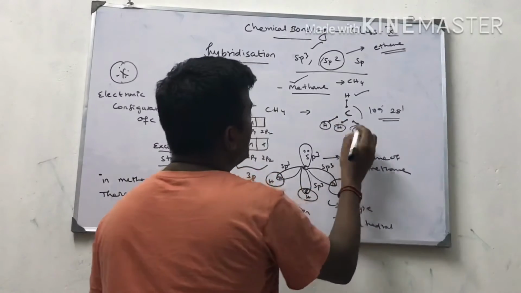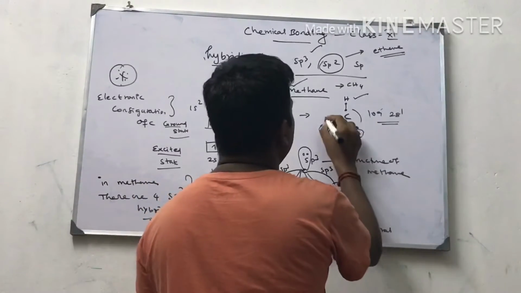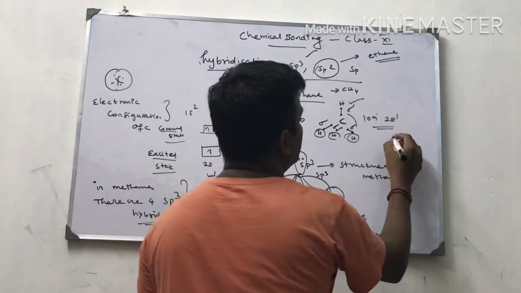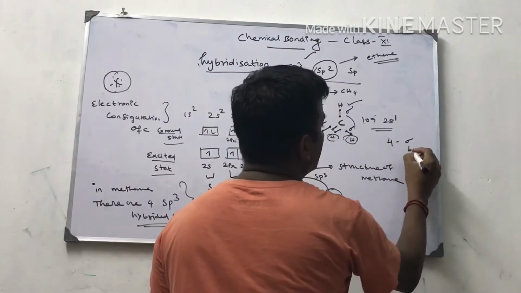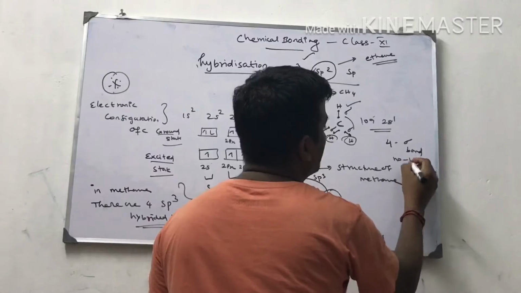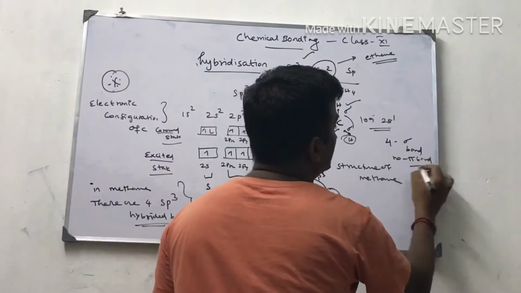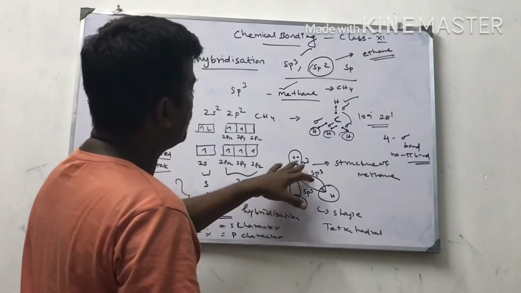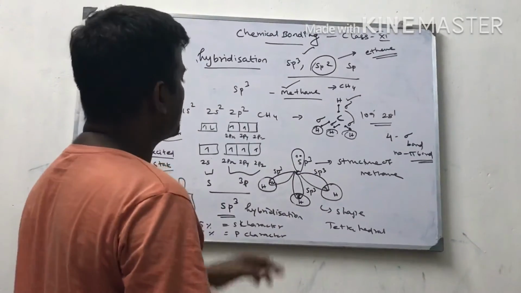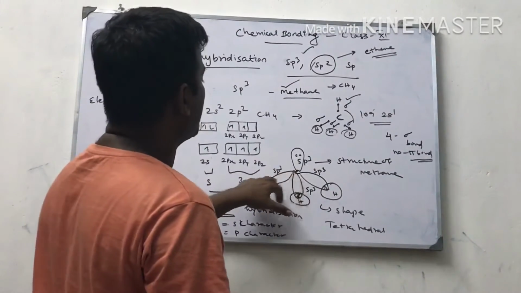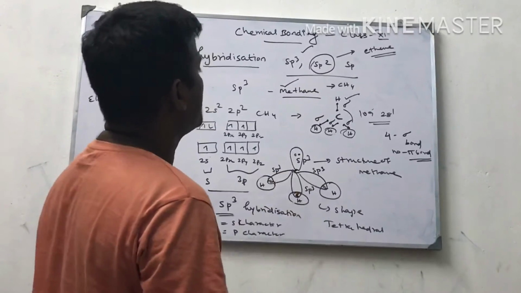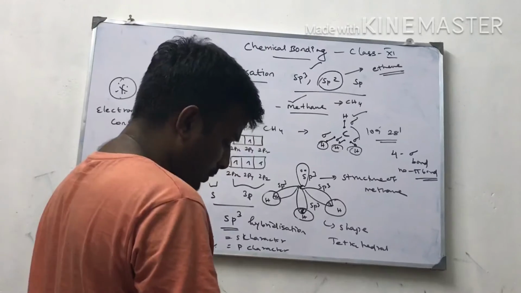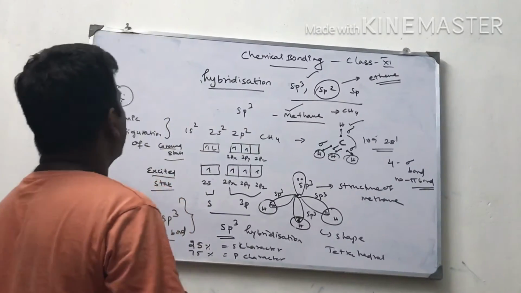How many sigma bonds are here? Total number of sigma bonds: 1, 2, 3, 4. So 4 sigma bonds in total, no pi bond. This is also important. The number of sigma bonds is 4, with sp3 hybridization 1, 2, 3, 4. This carbon and hydrogen, sp3. This carbon and hydrogen, sp3. And the bonds are sigma bonds. So everything is explained for the methane compound.